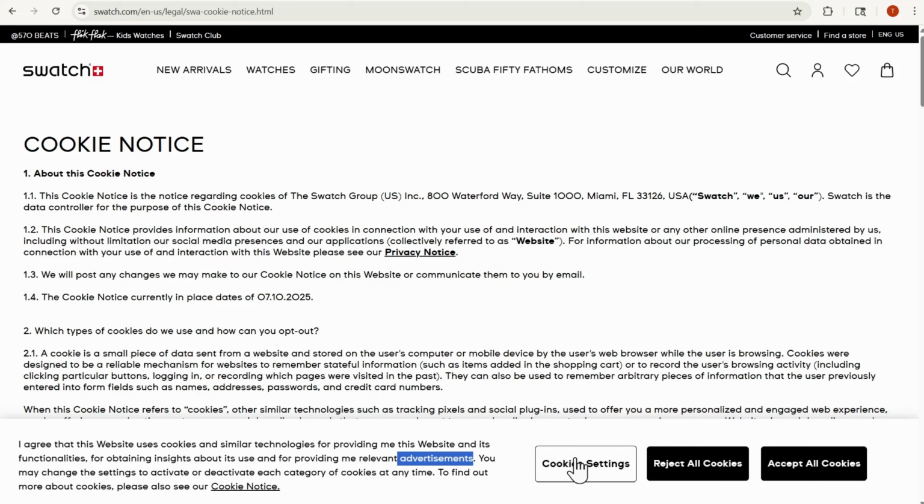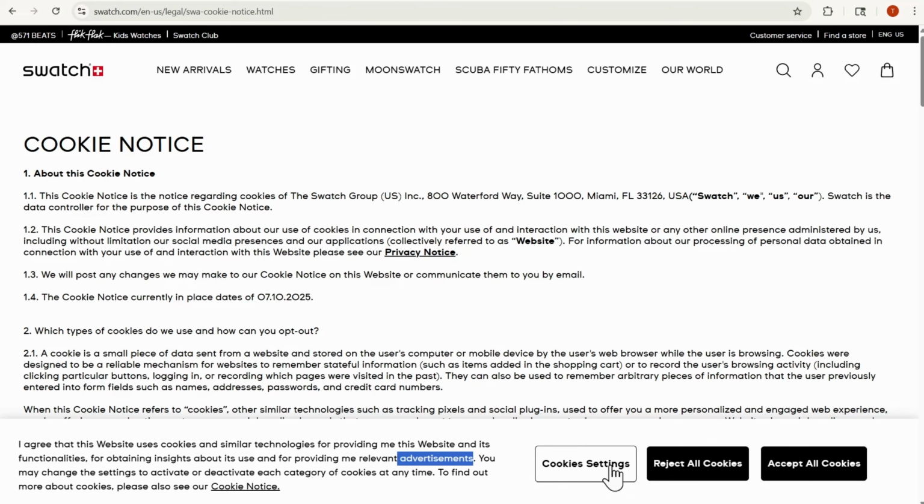The other thing that I find interesting is that these buttons are different colors. Now, personally, for me, in 2025, I think all of the cookie buttons should be the same color. I don't know why Swatch has decided to do the distinction, but that's something that consumers might not recognize upfront. It's something that we as privacy counsel are attuned to because we look at the privacy laws as and when they change. Now, they do have a cookie notice, which we're going to look at.